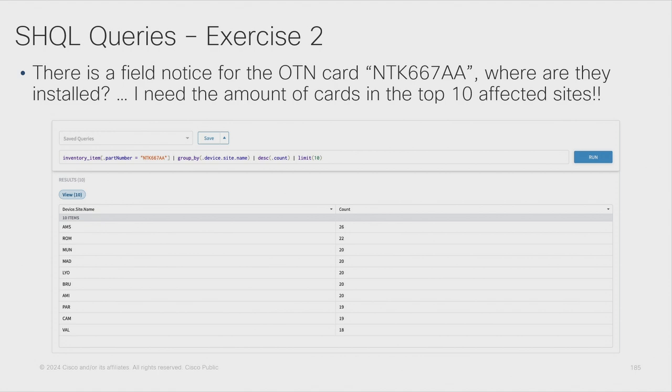So in a simple query, we can get all that information by querying by particular part number on the object called inventory item, then grouping all that information that is gotten from the first query by the site name. We can use any other information in the model. In this case, I'm using the site name, ordering it in a descending way, and limiting our results to 10 results. So we get the top 10 affected sites where our line code is being used, right?